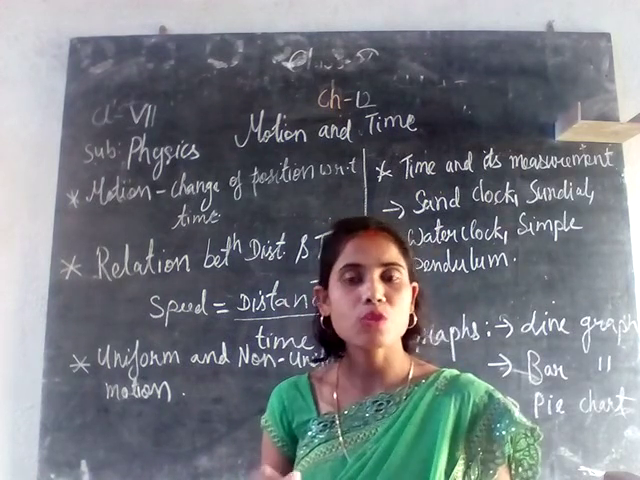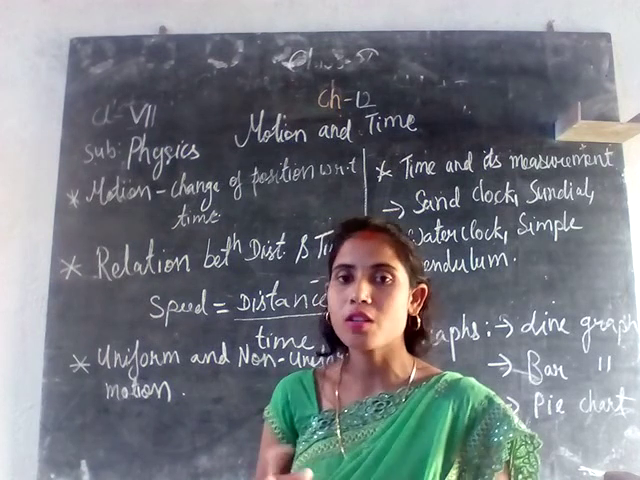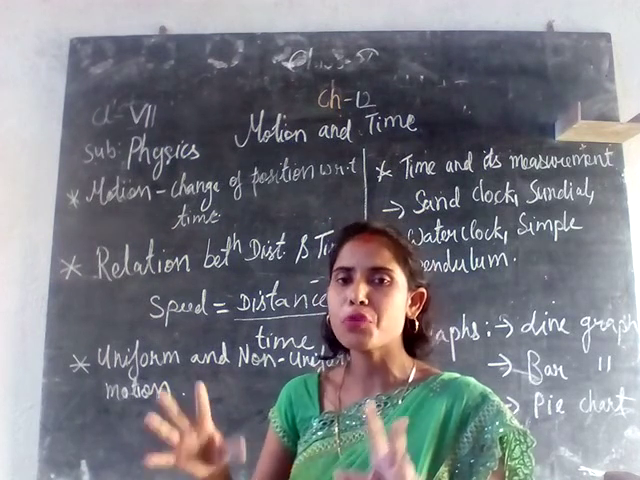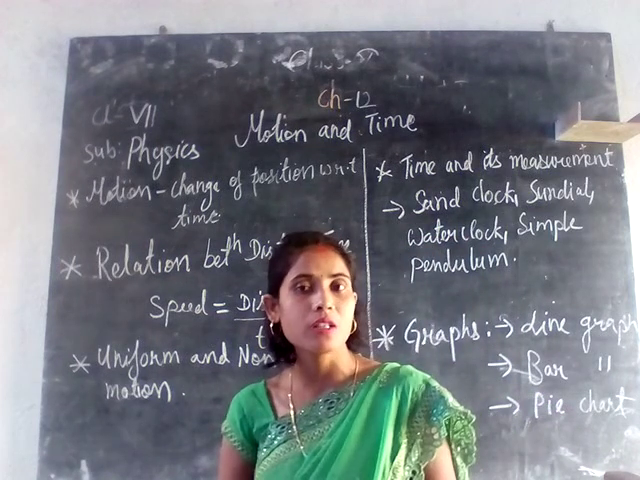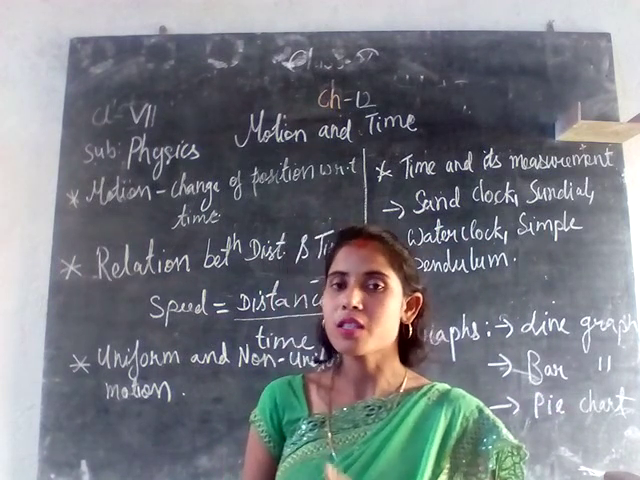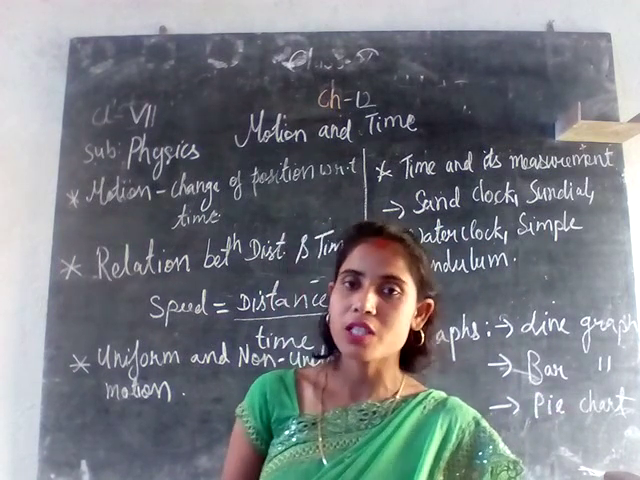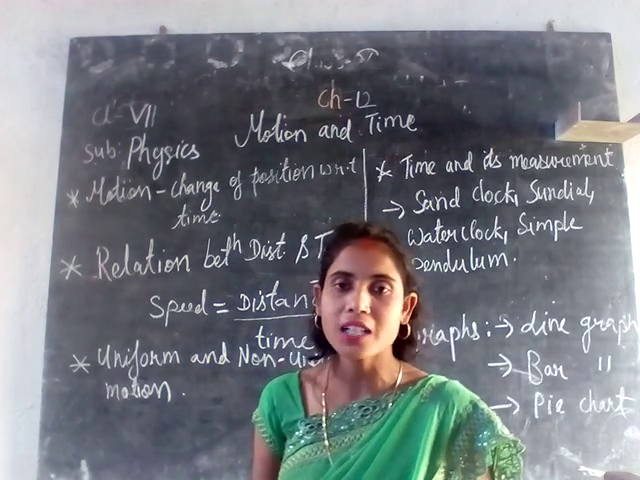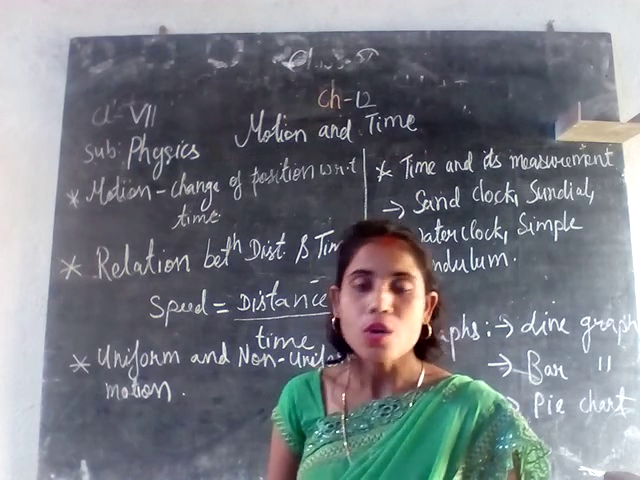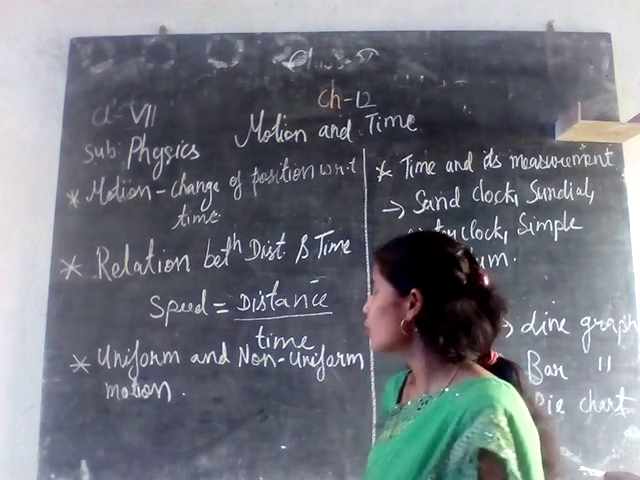Motion is classified into many types. There are rotatory motion, circular motion, periodic motion, and so on. Depending on the way it moves, it will be classified. If the body moves here and there, that kind of motion is called random motion. So there are various types of motion.